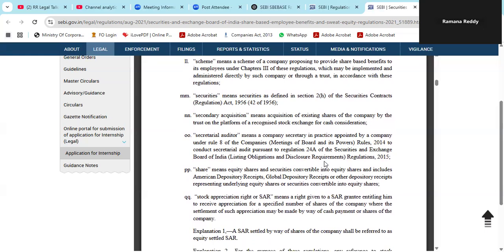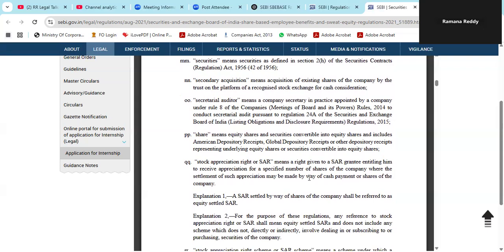Secretarial auditor. Company secretaries are secretarial auditors appointed by a company under Rule 8 of the Companies (Meetings of Board and its Powers) Rules, 2014. They conduct a secretarial audit pursuant to Regulation 24A of SEBI LODR. Share means equity shares and securities convertible into equity shares, and includes ADRs, GDRs, American depository receipts, global depository receipts, and other depository receipts representing underlying equity shares, or securities convertible into equity shares. This is the definition of shares.